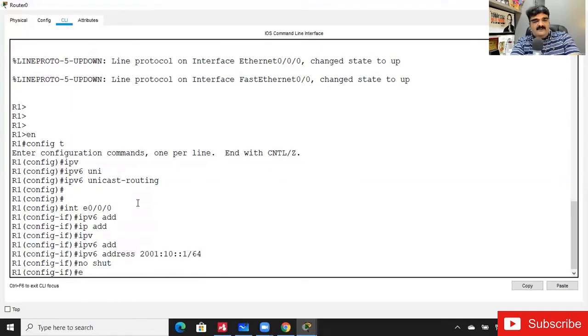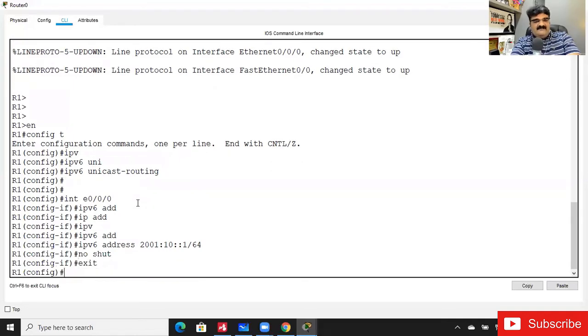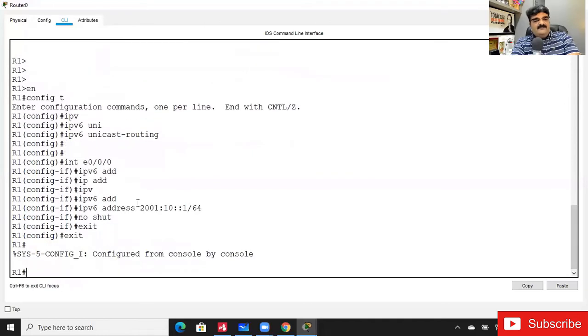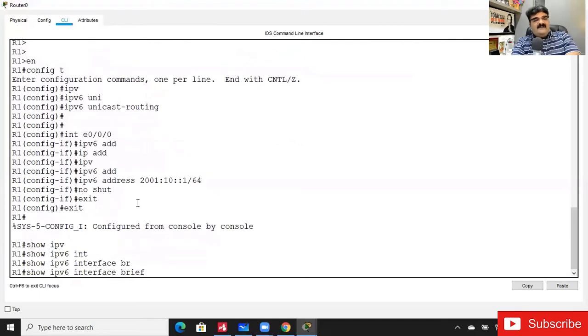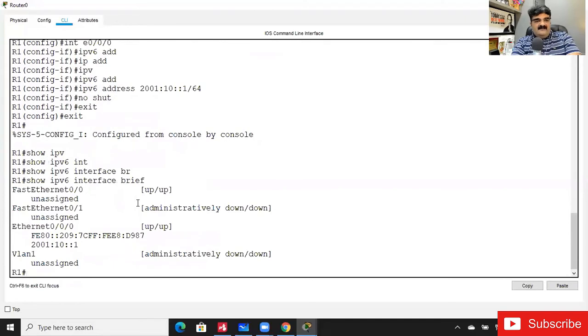So I am going to exit from this particular interface, and exit again. If you don't want to exit, you can use the prefix do, and then give the command. Now if I want to check the IP address and verify that, I will give the command show ipv6 interface brief. Instead of show ip interface brief, we have show ipv6 interface brief over here.